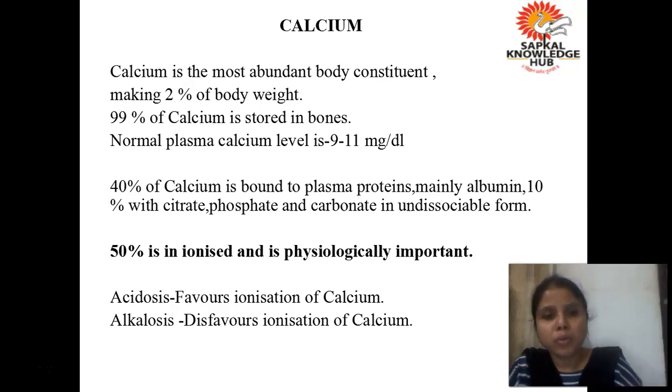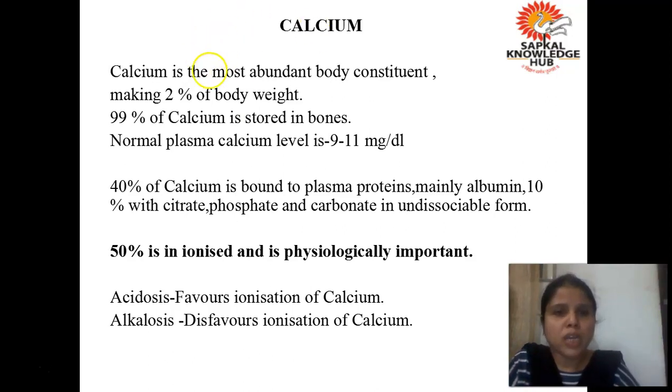Apart from that, calcium is also present in other fluids, and all of us know that calcium is responsible for contractions. Everywhere contraction is required.